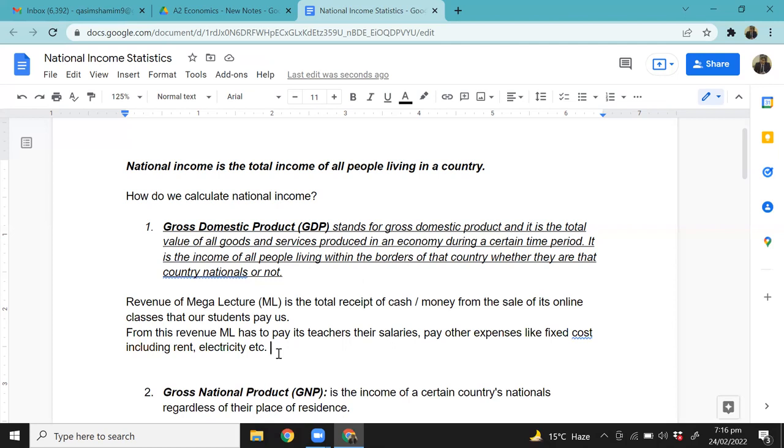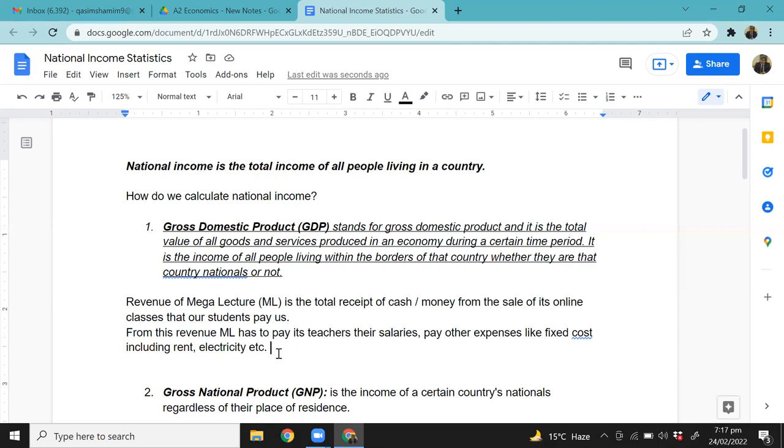Either we have bought it, but usually the chances are less. Why? Because it's easier for businesses to rent out premises, right? So we have rented that premise and we have to pay rent for that. There's the electricity expense that we have to pay, other utilities, gas, and so on. And obviously the teachers have to be paid salaries, and the other staff members have to be paid salaries and all that.